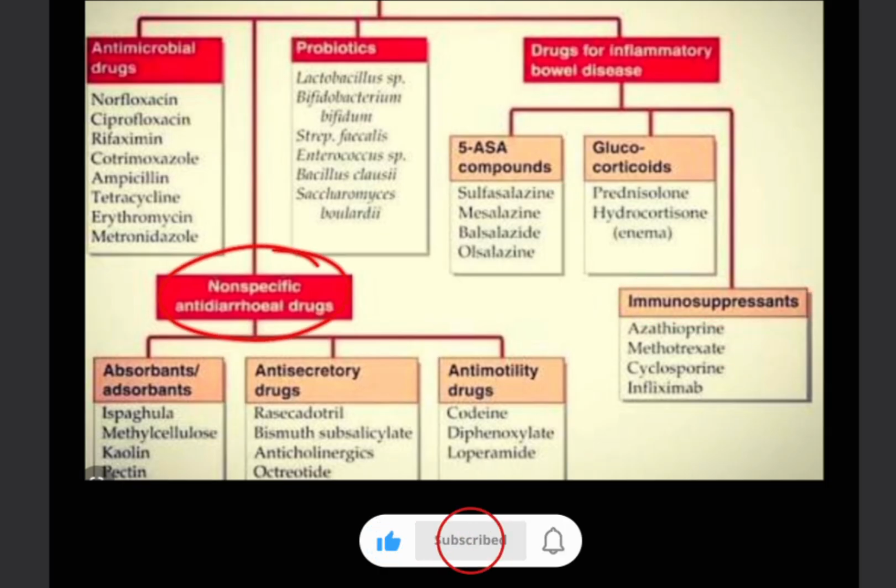Then last is the non-specific antidiarrheal drugs. They are also divided into three things: absorbent or adsorbent, anti-secretory drug and antimotility drug. In the first, we give methylcellulose or pectin. The anti-secretory drugs contain bismuth subsalicylate or anticholinergics. We also give octreotide. And last is the antimotility drug, where we prefer codeine or loperamide. Let's see these things in detail.